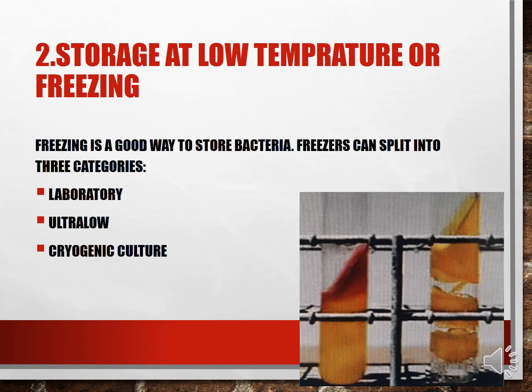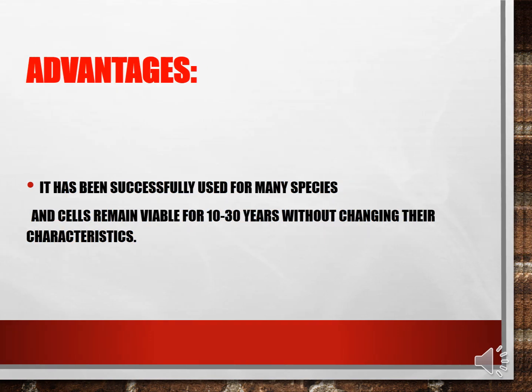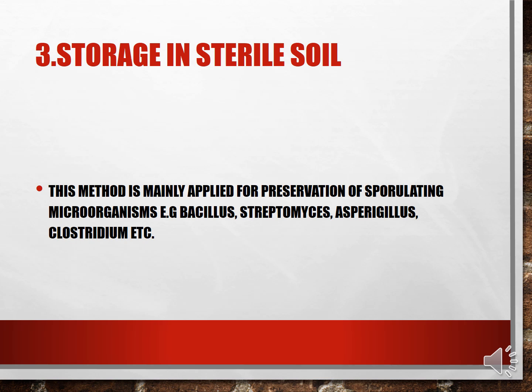Storage at low temperature or freezing. Freezing is a good way to store bacteria. Freezers can be split into 3 categories. First is laboratory, then ultra flow and cryogenic. The advantages are it may be used in the successful isolation of many species and cells are viable for around 10 to 30 years without changing their characteristics. So long-term preservation can be done. Next is storage in sterile soil. This method is mainly applied for preservation of sporulative microorganisms, for example Bacillus, Streptomyces, Aspergillus and Clostridium.